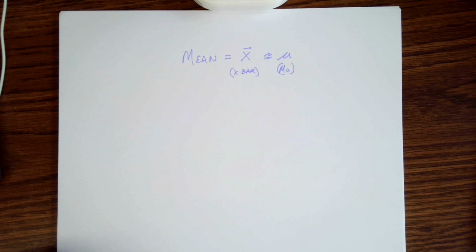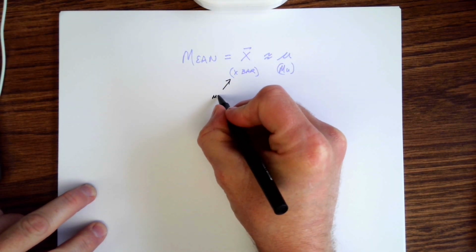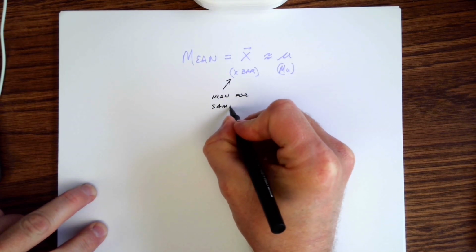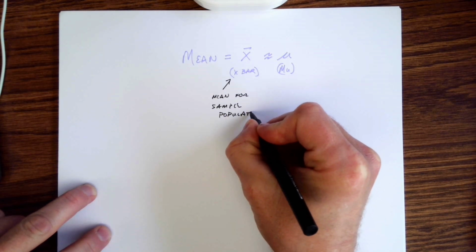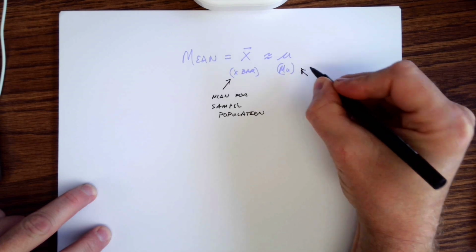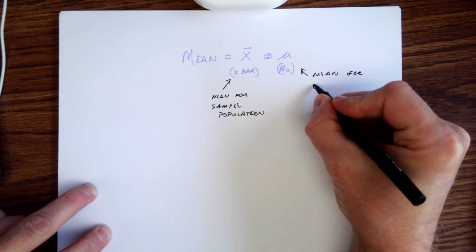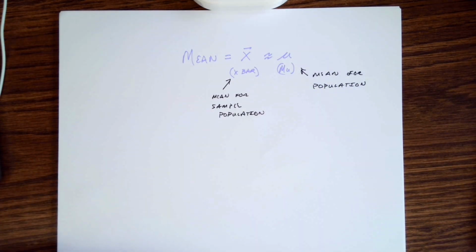Now let me kind of explain the difference of what's going on here with these two pieces, and this kind of leads us into another aspect of some stuff that we need to talk about. Namely, this is the mean for the sample population. This is the mean for the population. Now let's take a quick discussion about what the difference is between those two things.